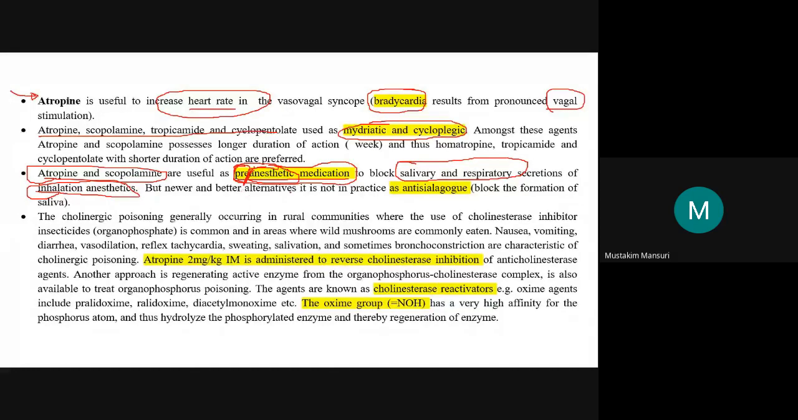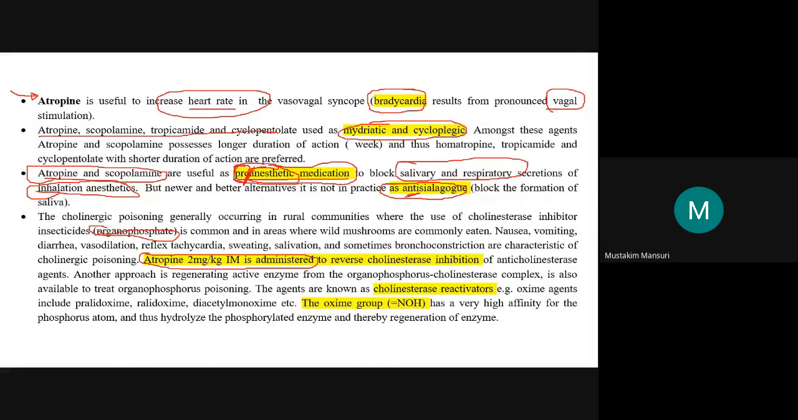But newer and better alternatives exist, so it is not in practice as an anti-sialagogue. Anti-sialagogue means blocking the formation of salivary secretion. Atropine is less in practice for this. Atropine 2 milligram intramuscular administration is used for the treatment of